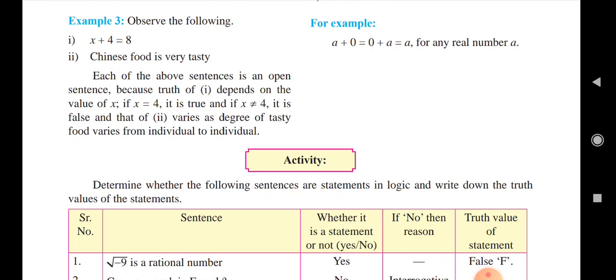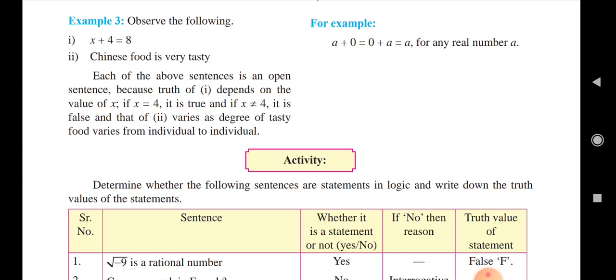And Chinese food is very tasty because according to the person it will change. If x equal to 4, it is true, and if x is not 4, it is false. And that of the second varies, as the degree of tasty food varies from individual to individual. Person to person वो change हो जाएगा.